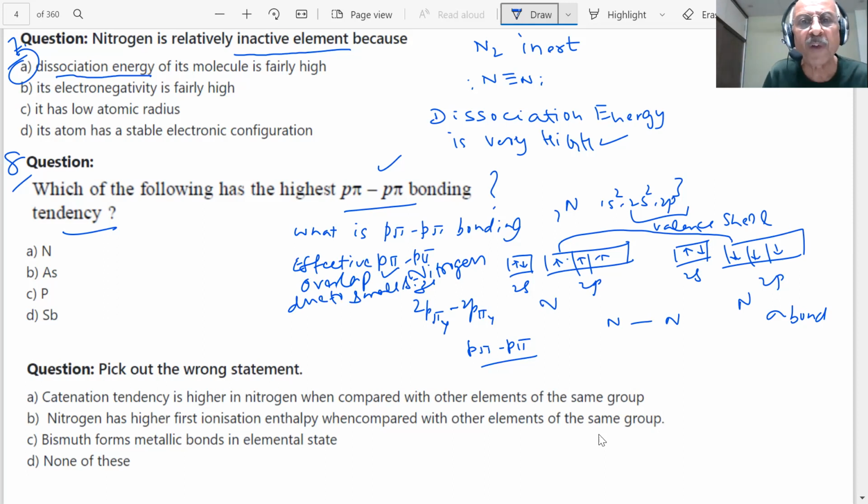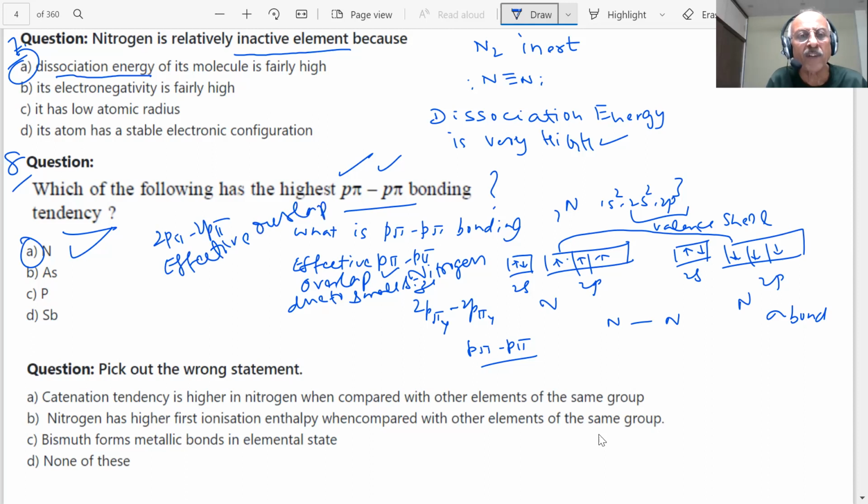Therefore, nitrogen will have student highest p pi bonding due to small size. The overlap of 2p pi and 2p pi will be very effective overlap, student, effective overlap. What happens as the size increases, as you go down 3p, 4p, these orbitals are more longer, student.